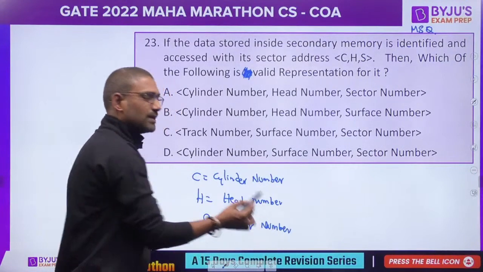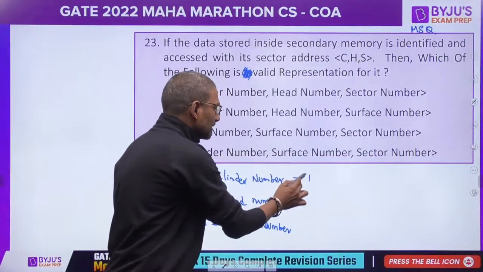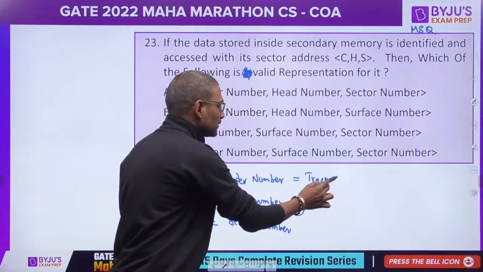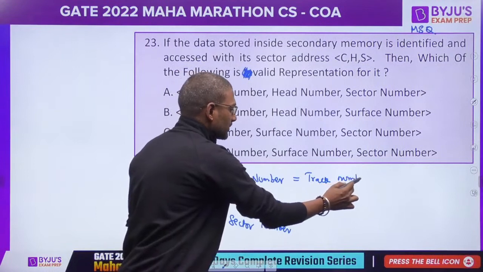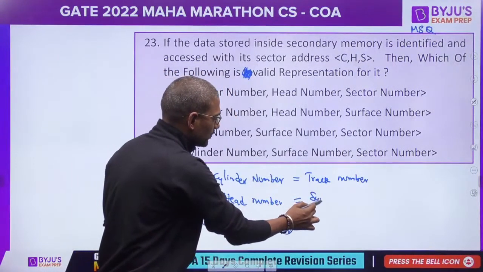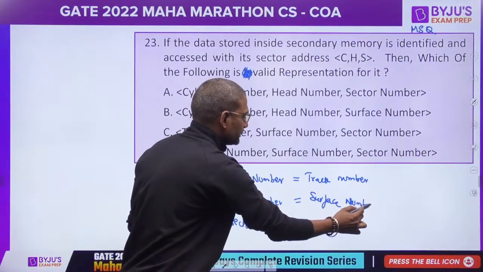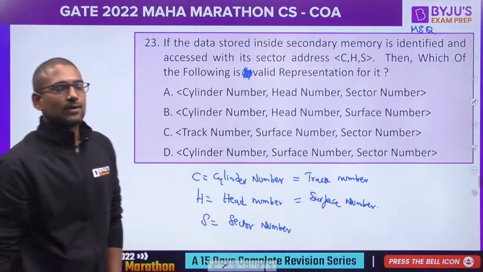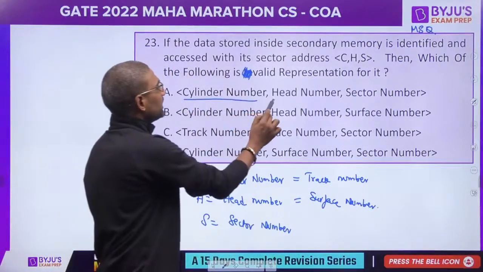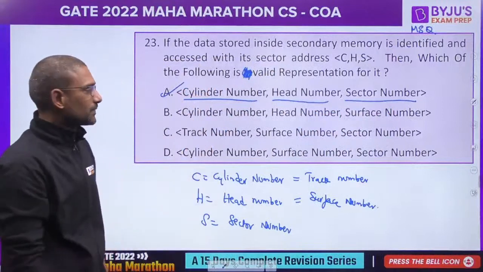That's how you got CHS. But we know cylinder number is also equal to track number, and head number will always be equal to surface number. So cylinder number, head number, sector number, yes, this is valid.